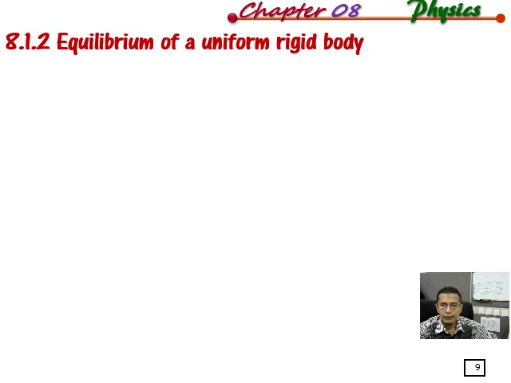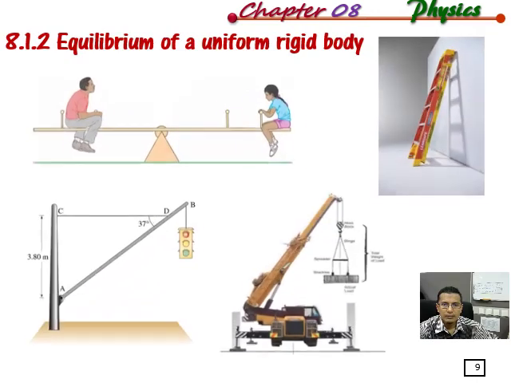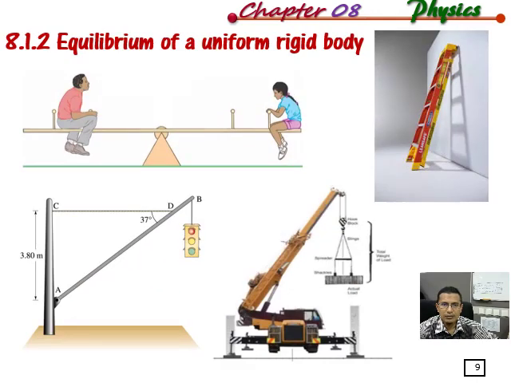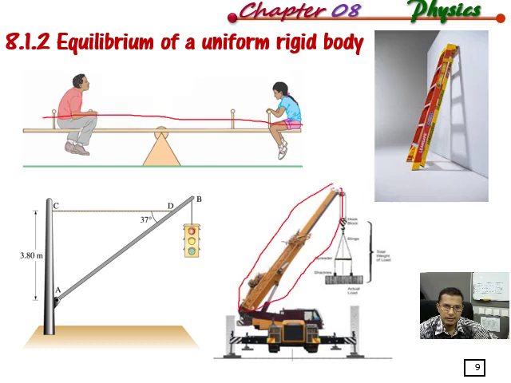Okay, the next lesson is about equilibrium of a uniform rigid body. This is the application where the rigid body is in equilibrium. In this case, the rigid body is like the seesaw board, the ladder, the crane itself, the arm of the crane. So this is the rigid body, the board, and this is a ladder.